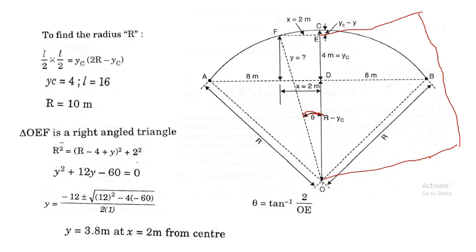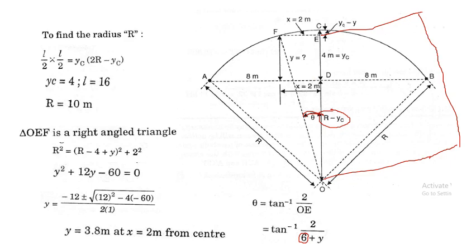Why we have to do this? Because we require the length only up to the point E. So OD is R minus YC. If you add to that the Y what we have calculated just now, you get the length OE. R is 10 meter, YC is 4, so OD is 10 minus 4, that is the 6 written here, plus Y, we get the value.